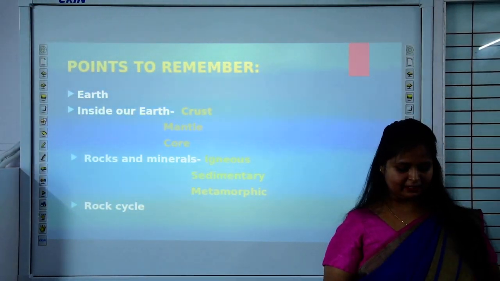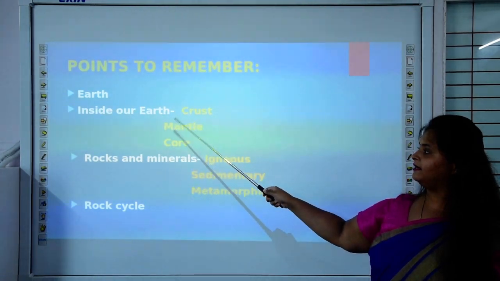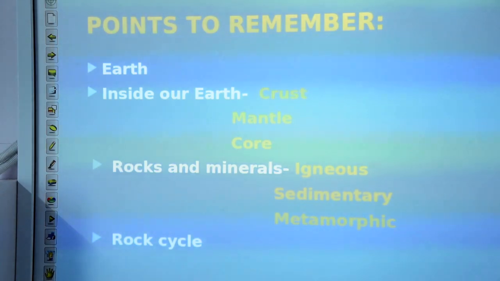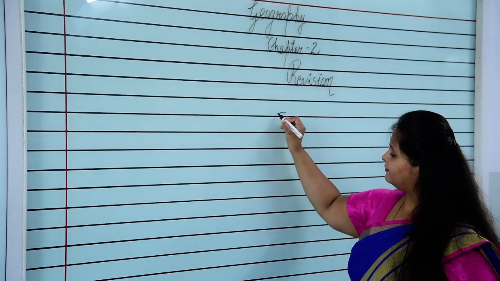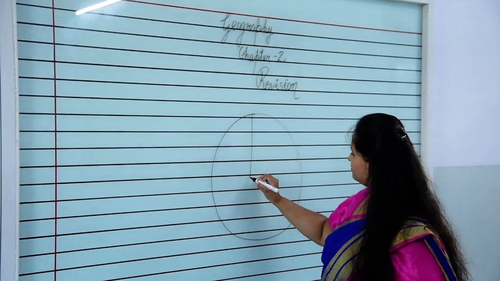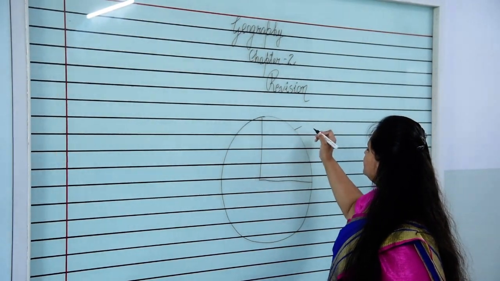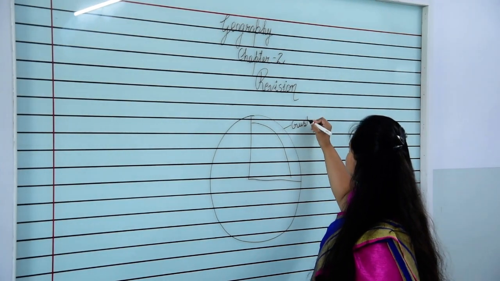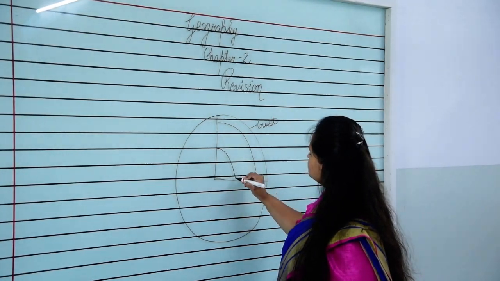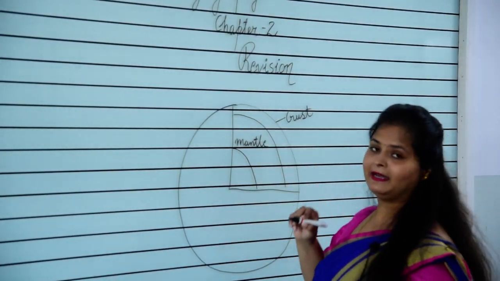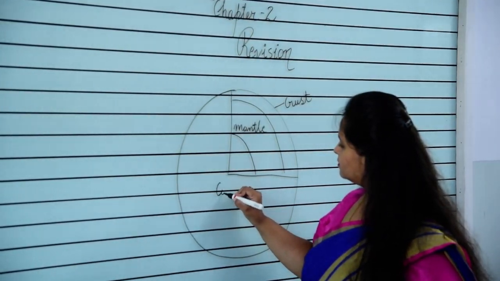Okay. Now let me tell you, you can see inside our earth crust, mantle and core. Let me explain this on the board. If we talk about our planet earth, this one is the first layer of the crust, then comes mantle, then comes core.